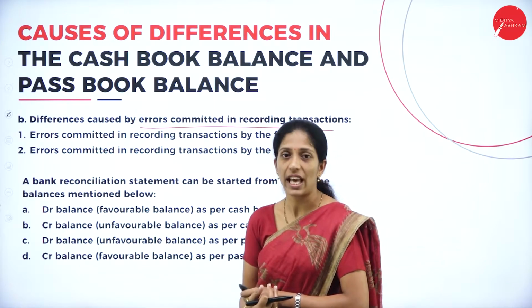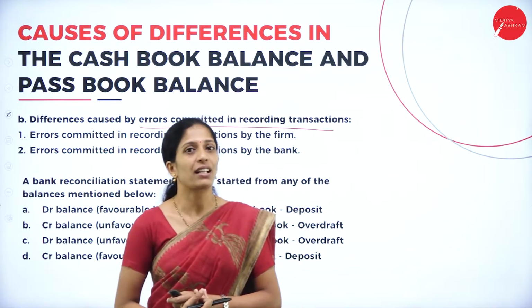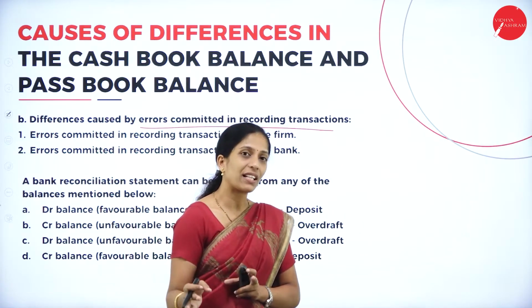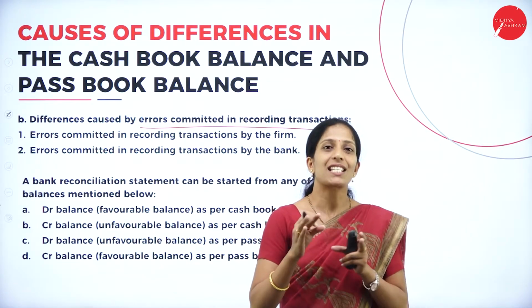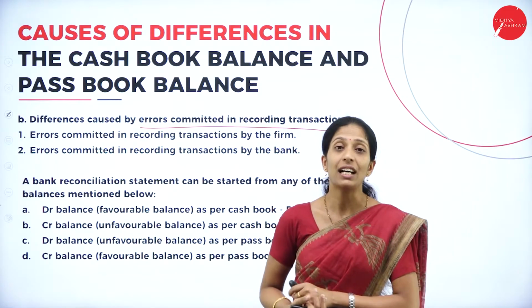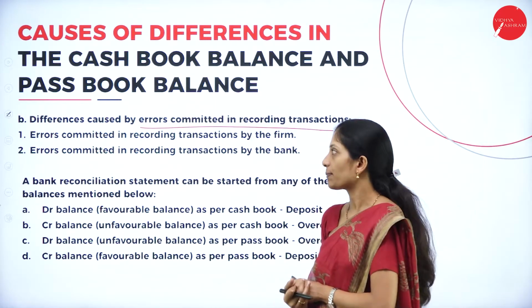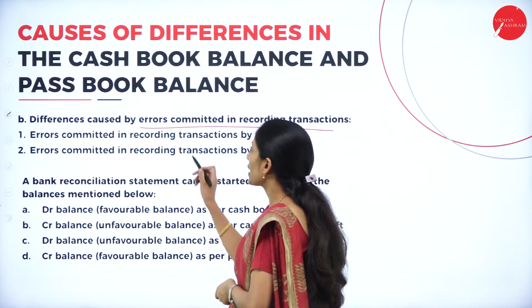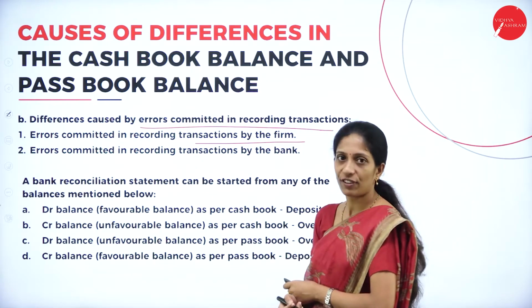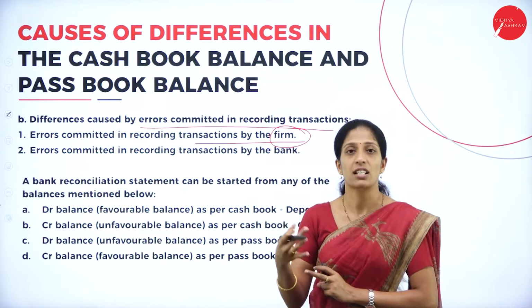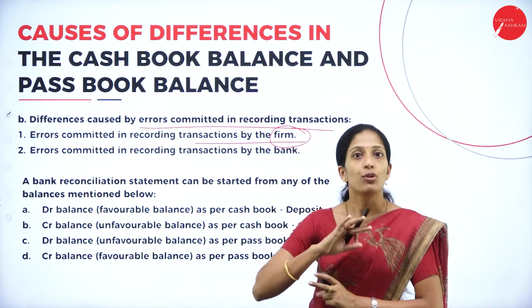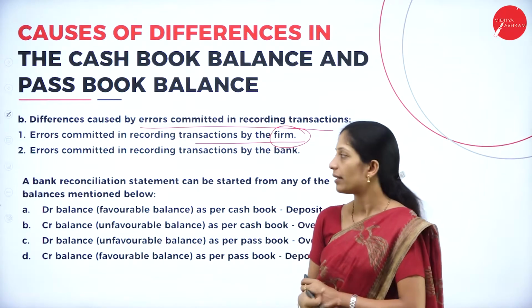Next, difference caused by errors committed in recording the transactions. There might be certain errors committed by the organization or by the bank also. During that situation also, bank balance as per cash book will not tally with the bank balance as per passbook. The first one is errors committed in recording the transaction by the firm. The firm, that is the business itself, might have committed certain mistakes, so those two balances do not get tallied.